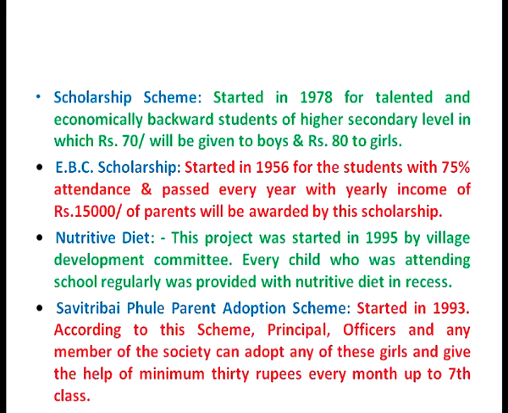Then another scholarship is EBC scholarship. This EBC scholarship is the economically backward classes scholarship. This scheme was started by the state of Maharashtra in 1956 for the students with 75% attendance and who passed every year. Means there should be no failure in any class of any boy or girl, and whose parents have a yearly or annual income of rupees 15,000. EBC scholarship is given to such students.